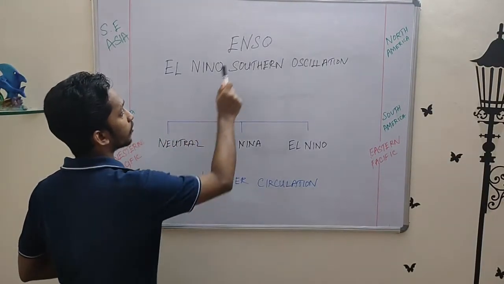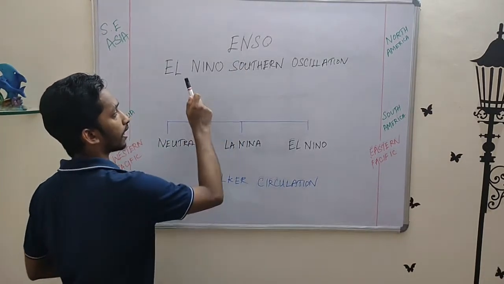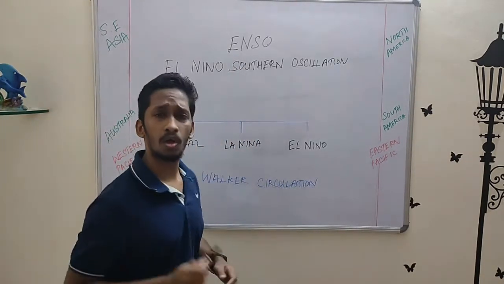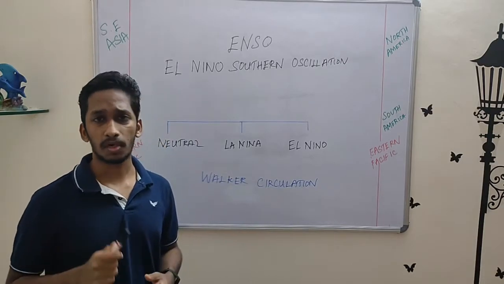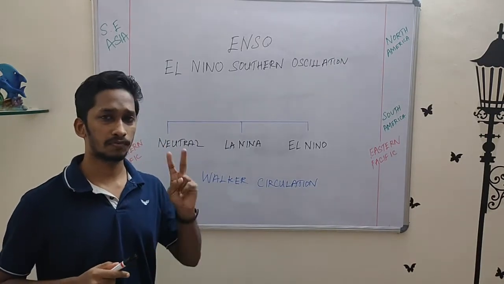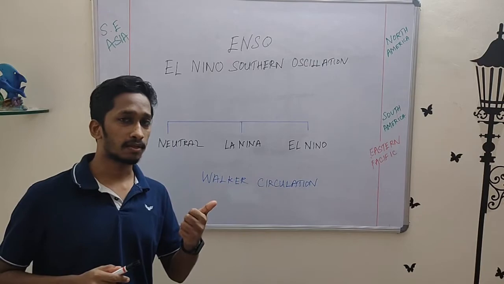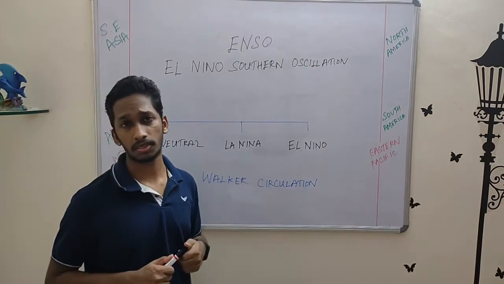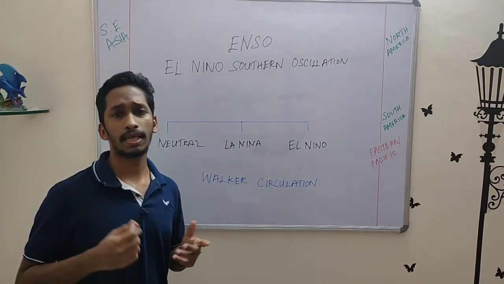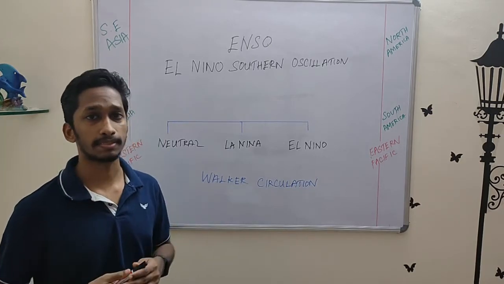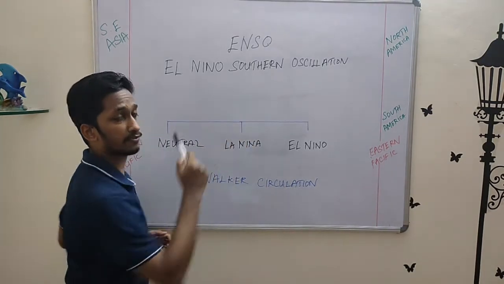So today's topic of focus is ENSO. ENSO stands for El Nino Southern Oscillation. What is ENSO? It's a natural phenomenon which occurs due to the combination of two things: variation in sea surface temperatures and wind circulation. This leads to climatic conditions like rainfall, droughts and floods, etc. in the southern hemisphere of the world.